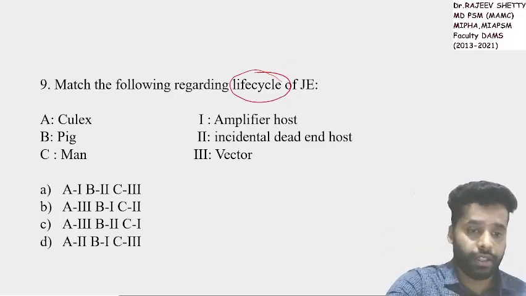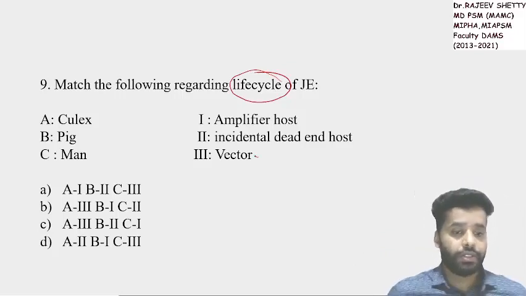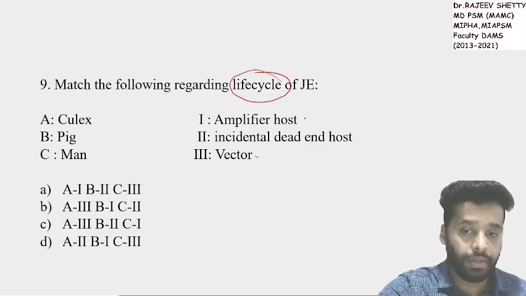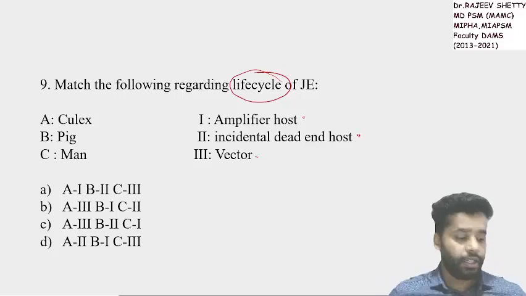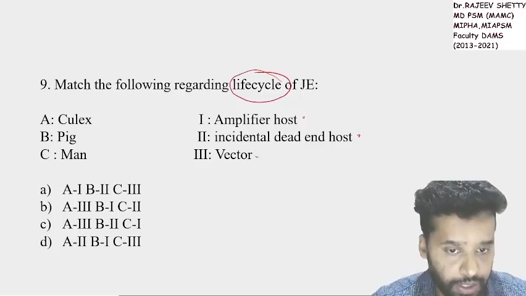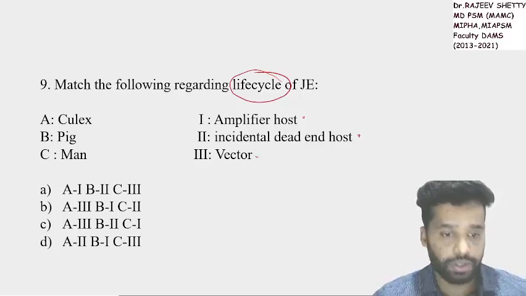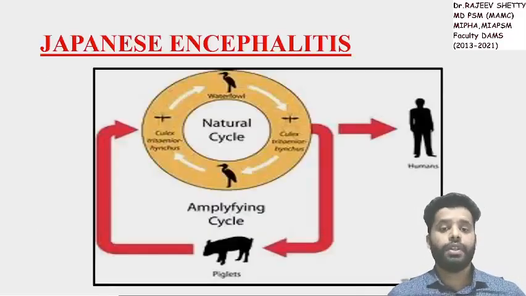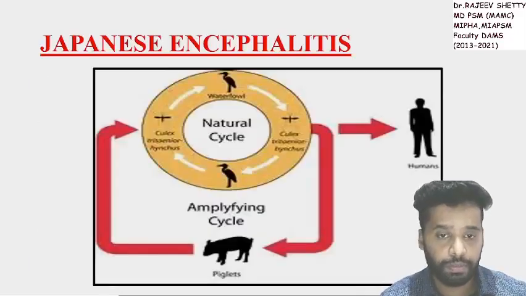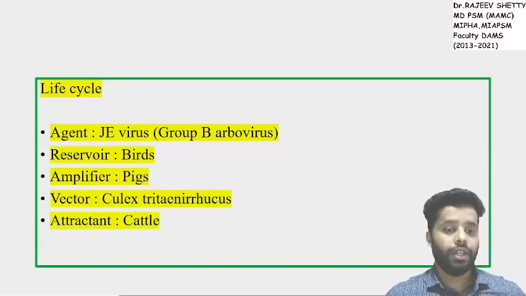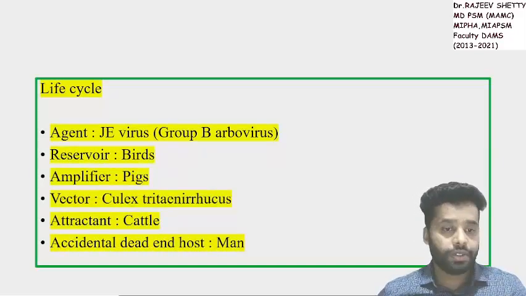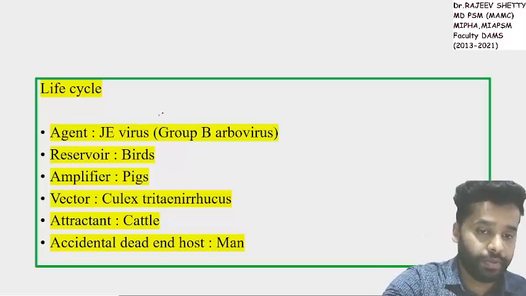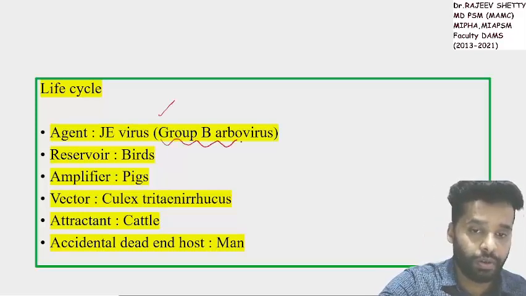Culex is the vector, pig is an amplifier, man is an accidental dead end host. So for Japanese encephalitis, always keep in mind the life cycle. It is a direct question from communicable vector-borne disease. The agent is JE virus. It is a group B arbovirus.